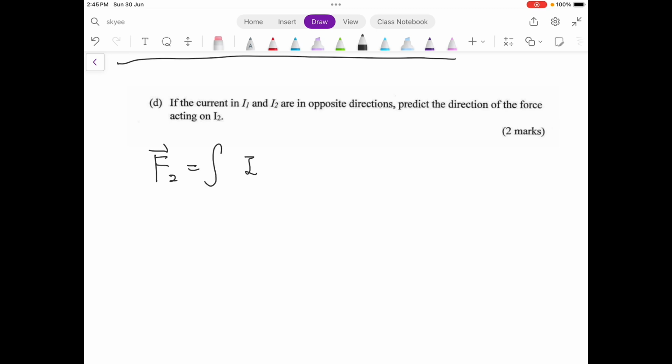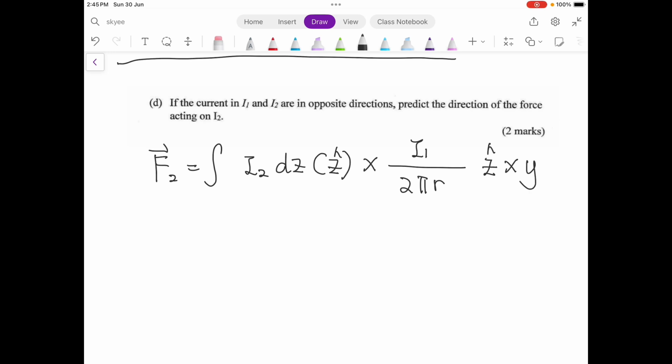We have I2, the z direction, no, this is not I1, this is I2, and then cross product with I1 over 2 pi r. The dl is also the z direction, cross product with the unit vector r, which is the y direction. Now they are asking if I1 and I2 are in opposite directions.